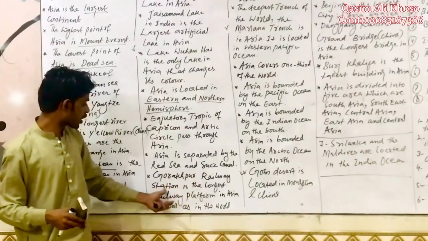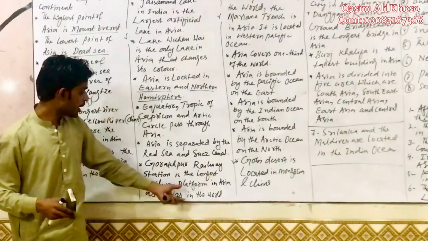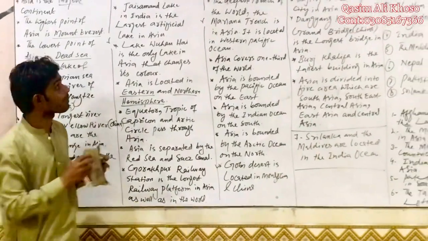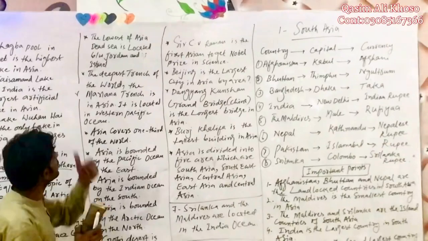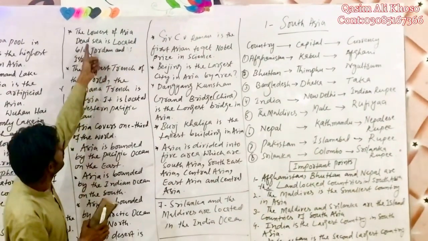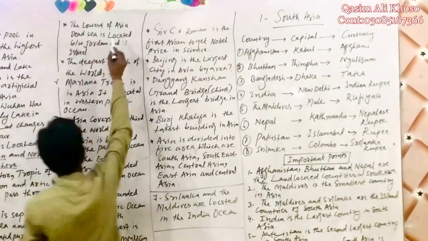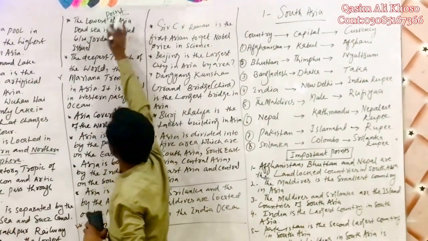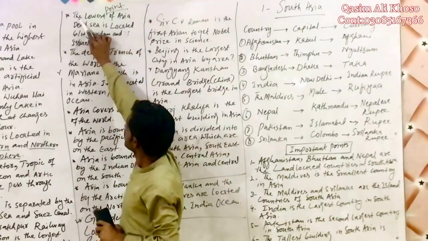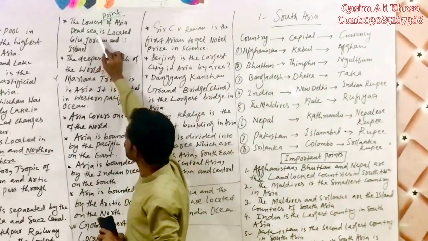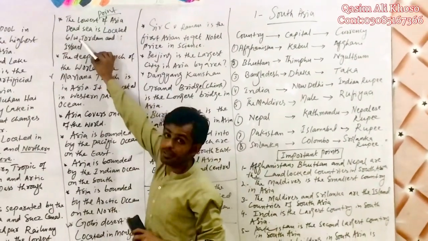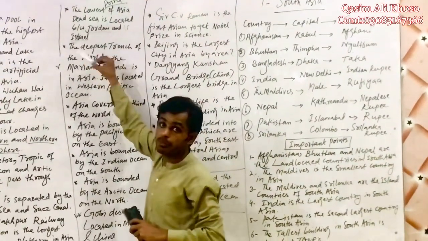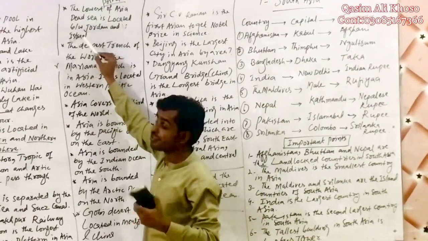Gorakhpur railway station is the longest railway platform in Asia as well as in the world. Remember this point. Come to another point, the lowest point of Asia. Write down the point here: the lowest point of Asia. I missed the word point. The lowest point of Asia, Dead Sea, is located between Jordan and Israel. These both countries are located in the Middle East or Western Asia.